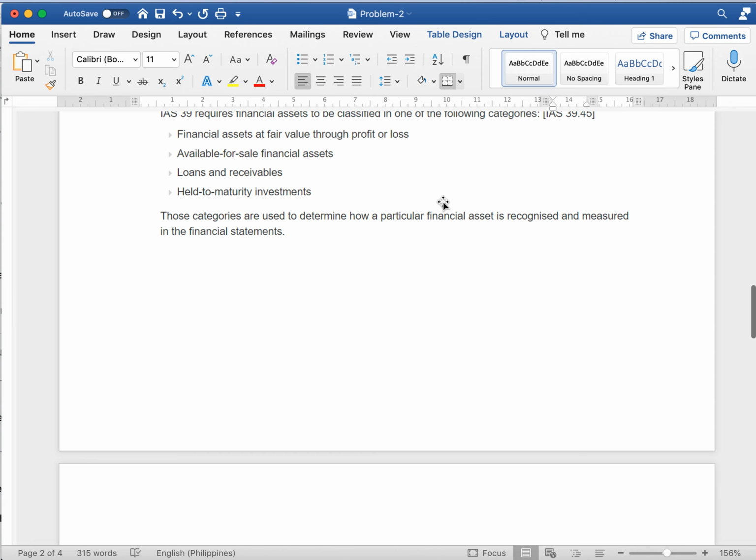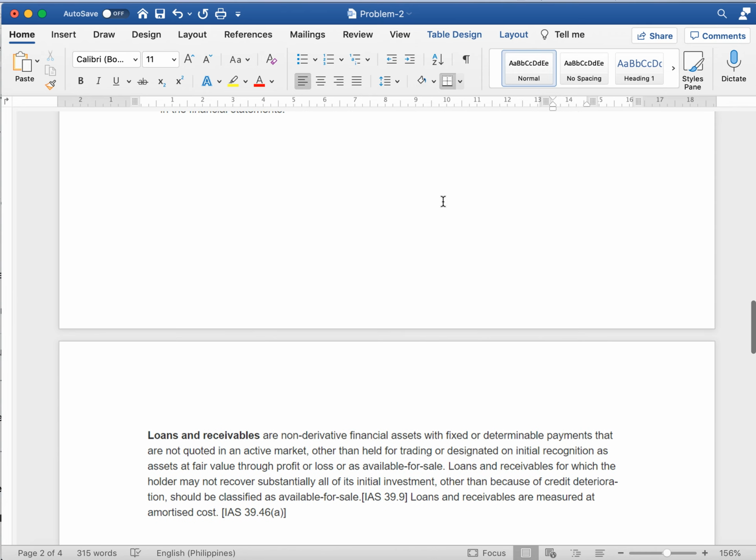financial statements. Furthermore, it was discussed that loans and receivables are non-derivative financial assets with fixed or determinable payments that are not quoted in an active market, other than held for trading or designated on initial recognition as assets at fair value through profit or loss or as available for sale.